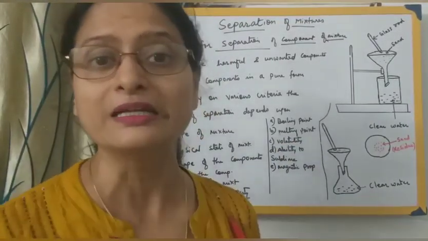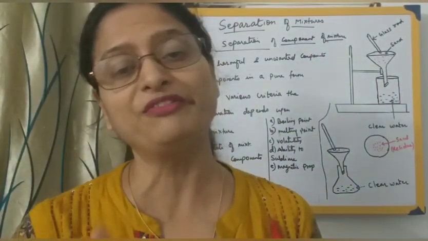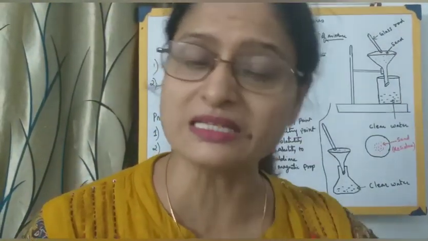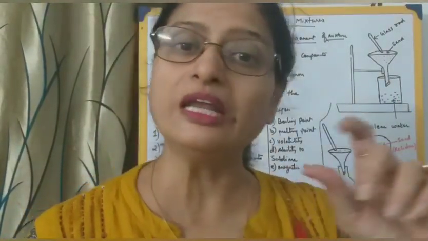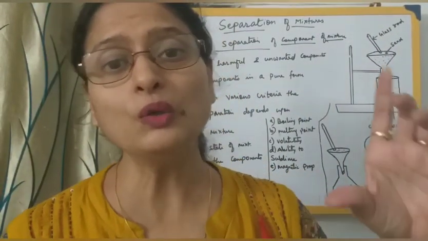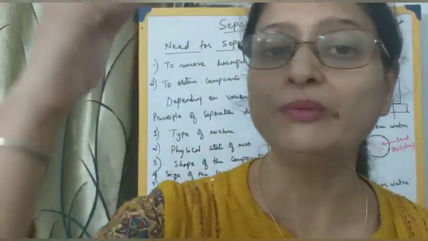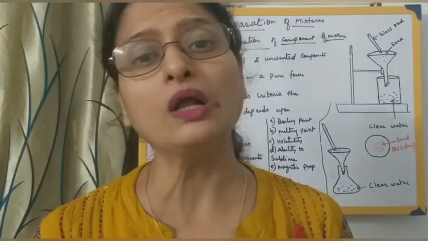Now what is volatility? Certain liquids are such that when you leave them in open air, after some time you will find that they have vaporized and you will no longer be able to see that liquid. I give you a very good example. You have those nail polish removers, that is nothing but acetone. If you leave that acetone for some time in open space, the liquid vaporizes out. You will find that there is no liquid in the bottle because you have kept it open. This property we call volatility.